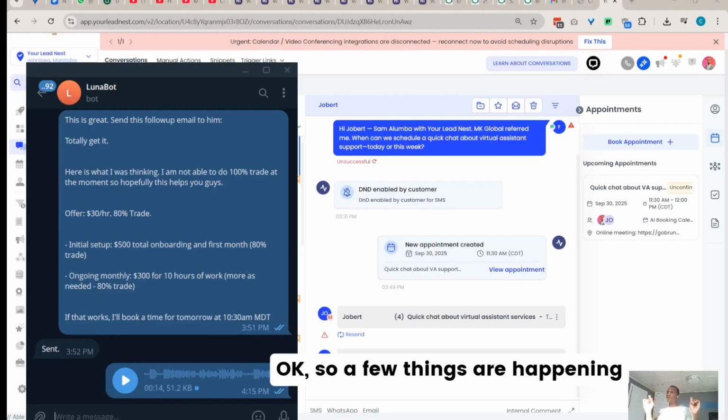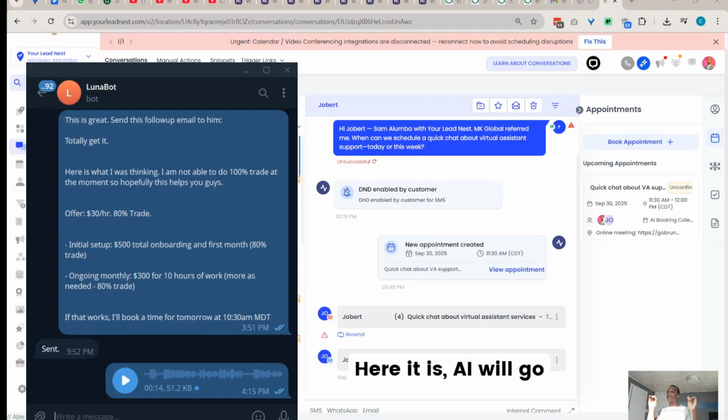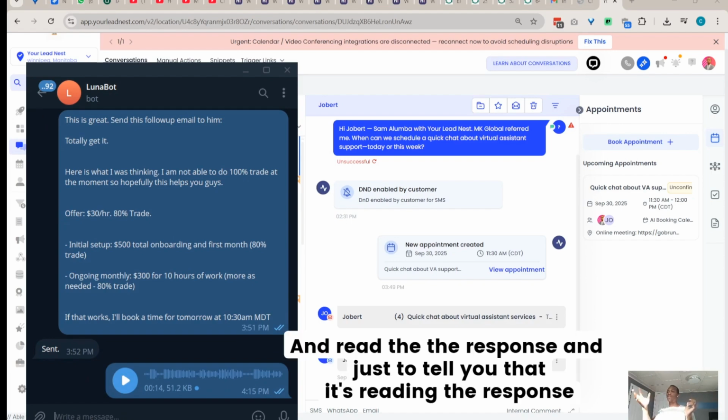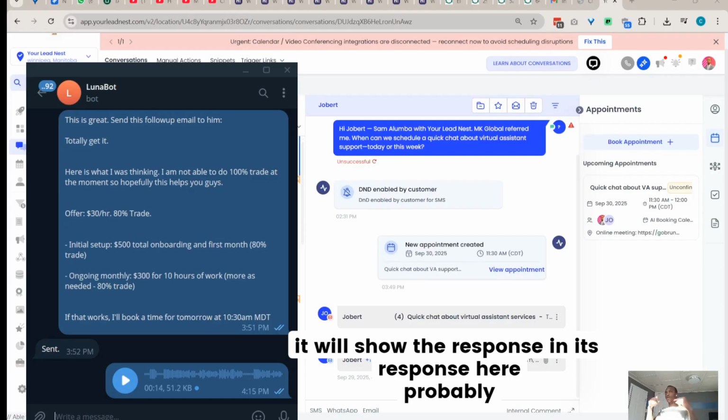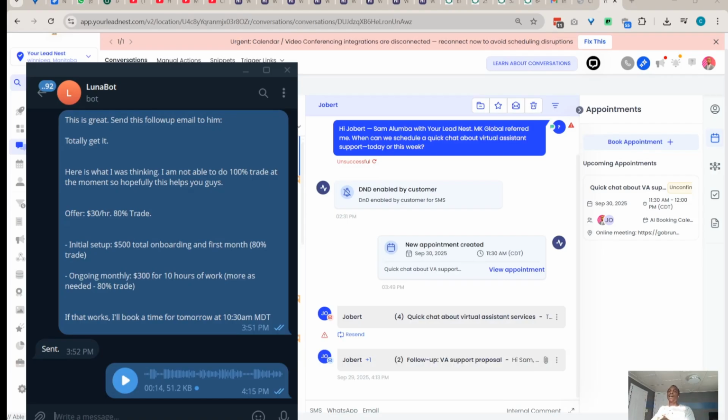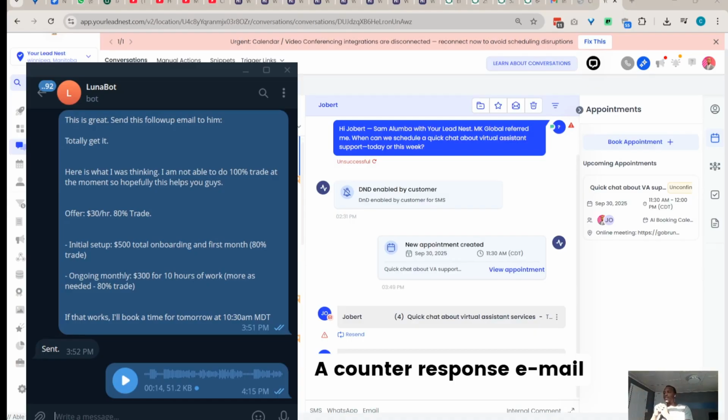Okay, so a few things are happening here. AI will go call the conversation chain, find the latest one, and read the response. And just to tell you that it's reading the response, it will show the response in its response here probably. And then it will also draft a counter response email.